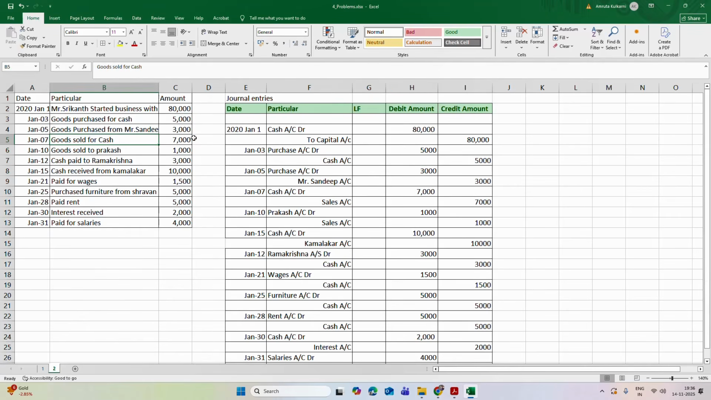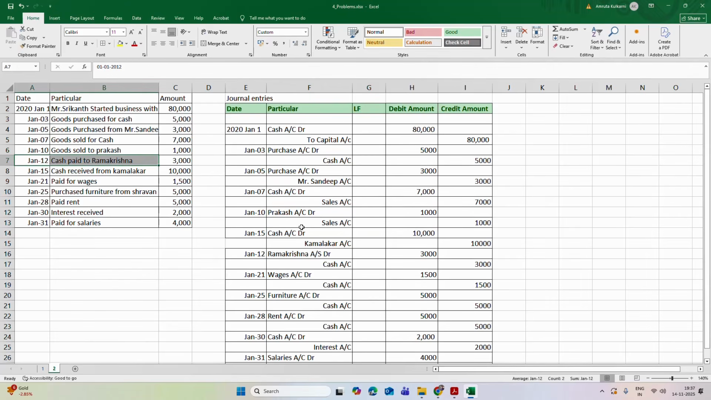Then goods sold for cash. Goods sold for cash, that's why cash will be debited by 7000 and sales account is credited by 7000. Then on January 10, goods sold to Prakash by 1000. So Prakash account is debited for 1000 rupees, and this transaction happened via sales. That's why sales account is credited by 1000 rupees.